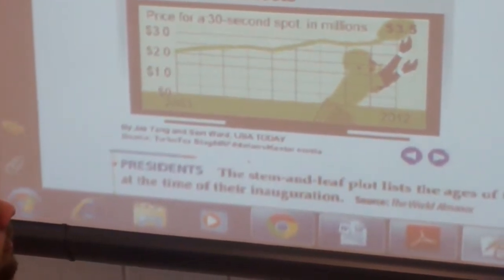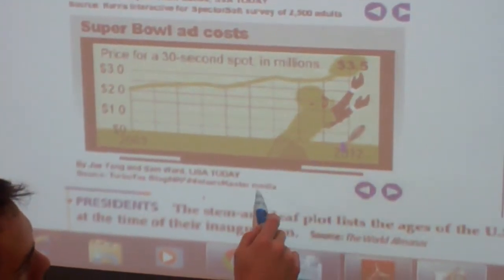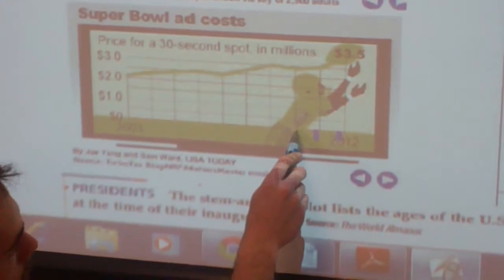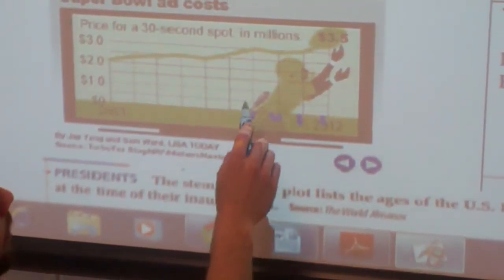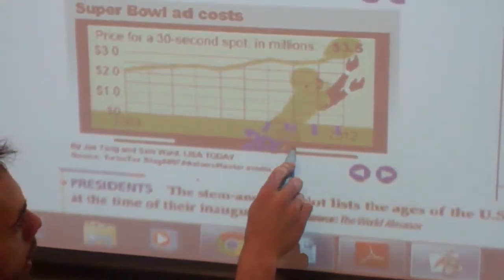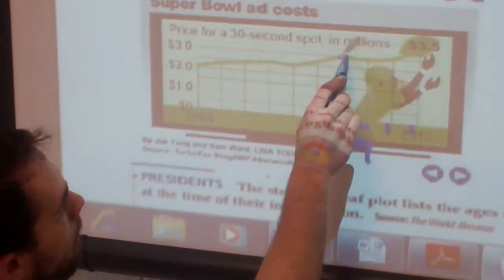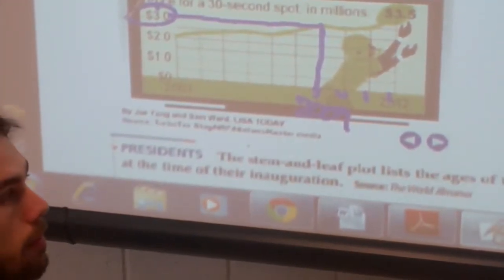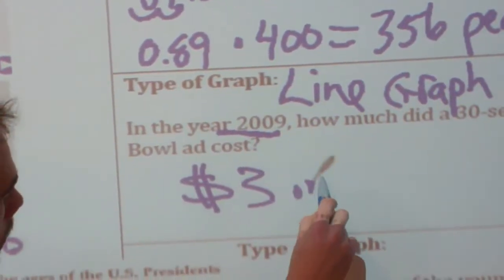All right, 2009 I think is closer to 2012 than 2003, so I'm going to count backwards. So if this is 2012, this has got to be 2011, 2010, 2009. Okay, so at this point is 2009, and if I go up, I get where my line graph is, and if I go over, boom, it looks like it cost $3 million. So my answer is, remember my units, $3 million.